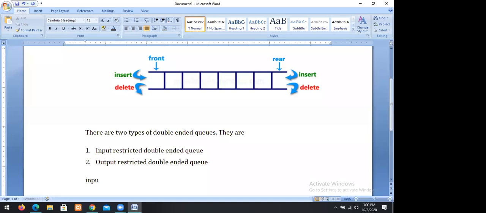So what is an input restricted double-ended queue?